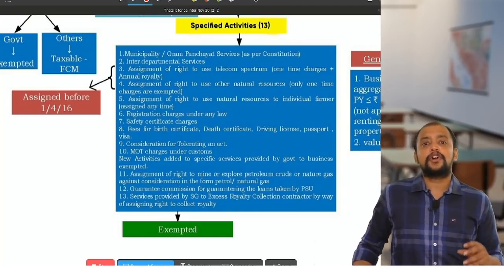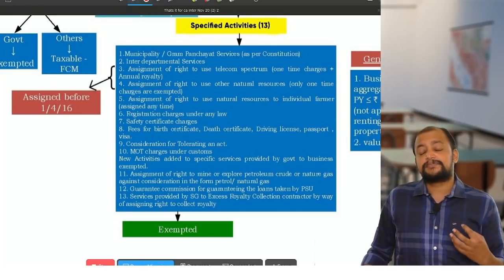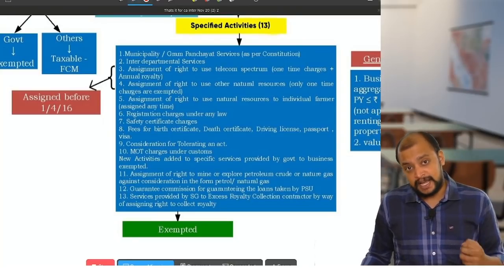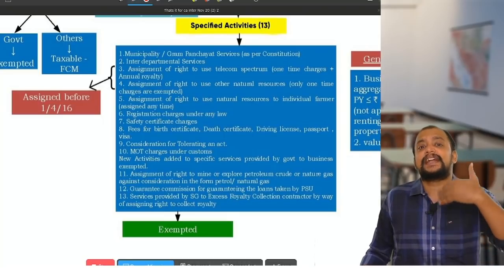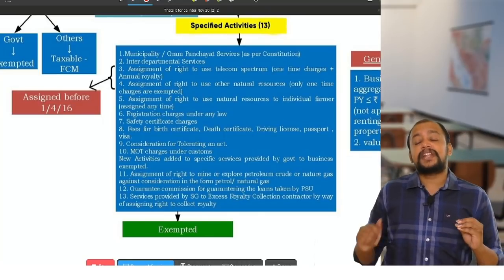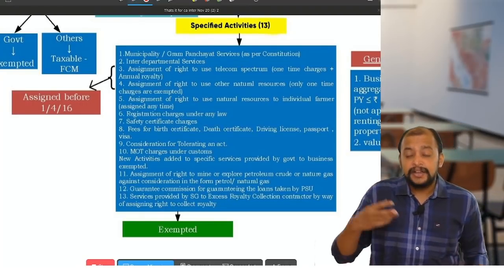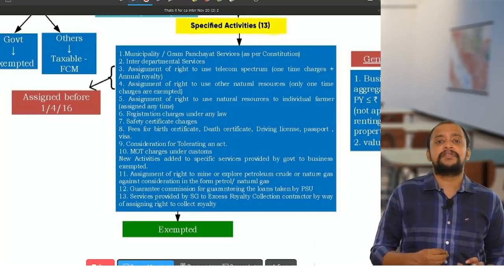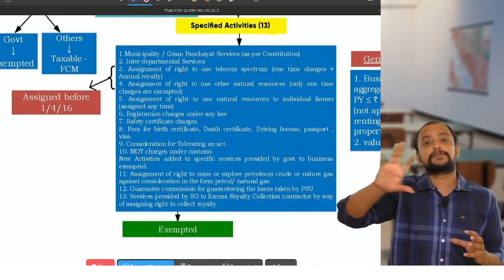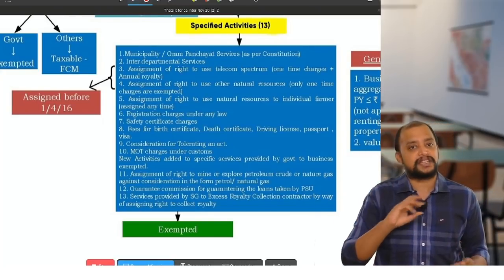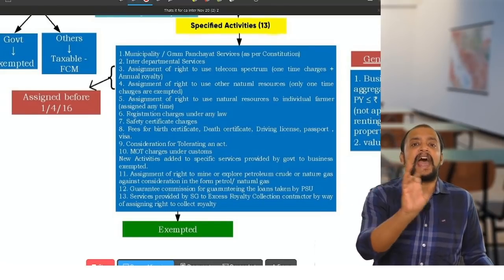That is, telecom spectrum is radio frequency waves, and this spectrum will be given by the government to various telecom operators for data and voice transmission. So when they allocate this spectrum, like 2G, 3G, 4G, etc., they will receive two types of consideration. First, for allotting the spectrum, they have to pay one-time charges. Then for usage of that spectrum, they need to pay annual royalty.